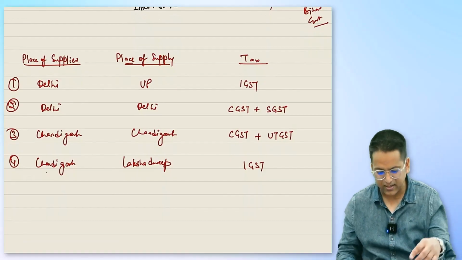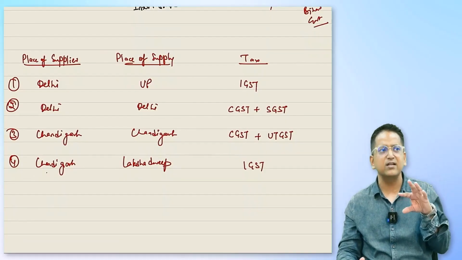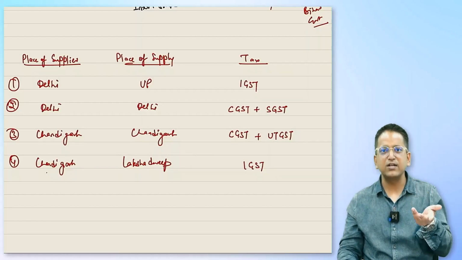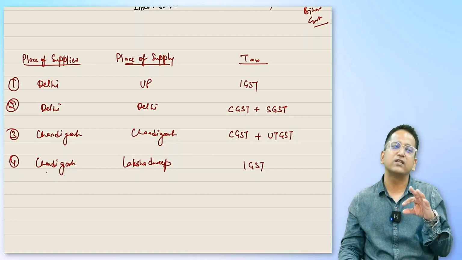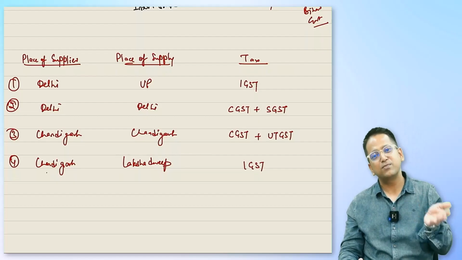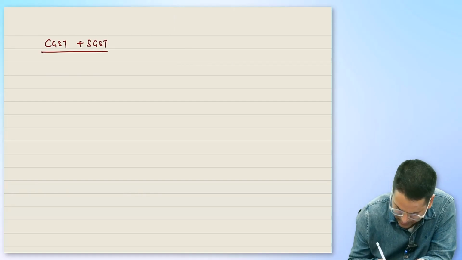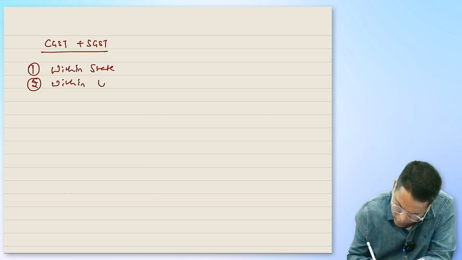Let's summarize this once more. Within union territory, if it's without legislature, then CGST plus UTGST. The one within the state, what will it be, friends? Within the state, and also within a union territory with legislature, CGST plus SGST will be applied. Where is CGST plus SGST applied? Would you like to write it? Write down. Number 1. Within state transaction. Number 2. Within UT with legislature.